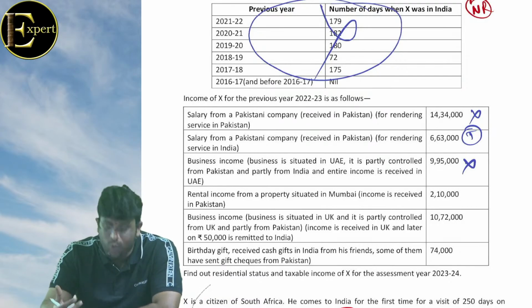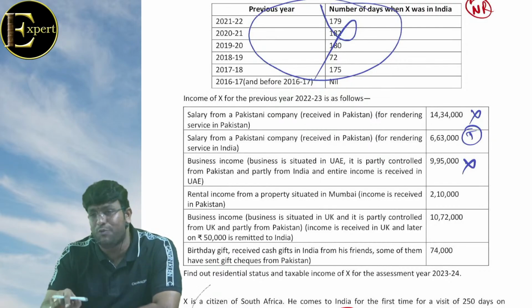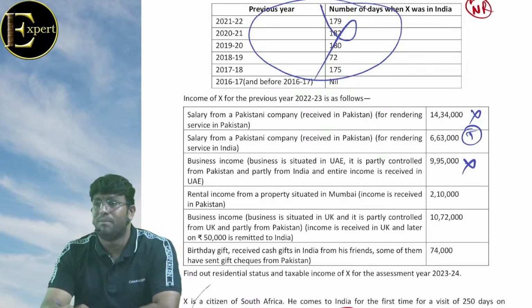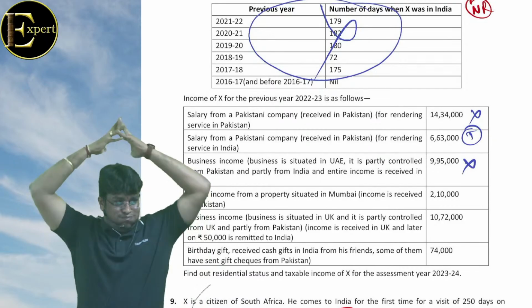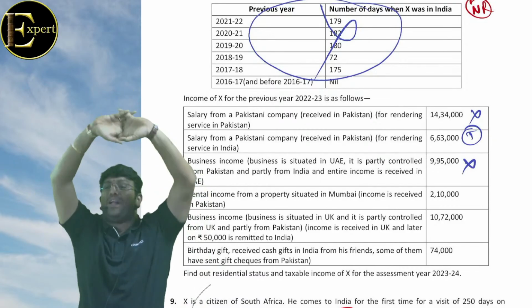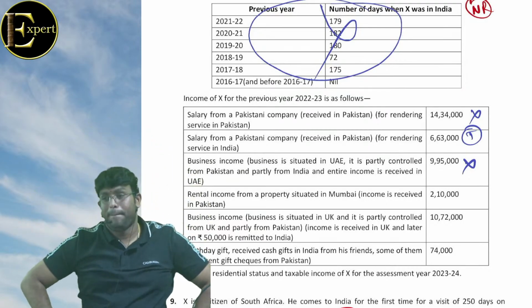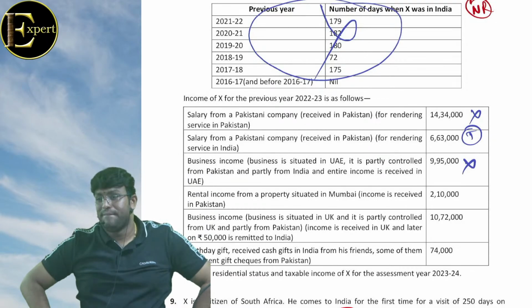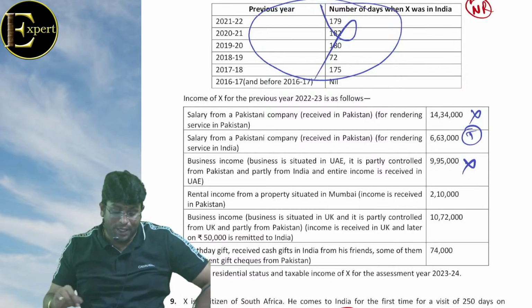अरे accrued in UAE, received in UAE, foreign income, control from India. फर्क किधर पड़ता था? अगर RNOR है तो फर्क पड़ता था. बट ये भाई साहब नहीं हैं ना भाई. If this X would have been RNOR, it would have made a difference. समझ में आ रहा है क्या? यार दोस्तों बोलो दोस्तों. नेक्स्ट पॉइंट.